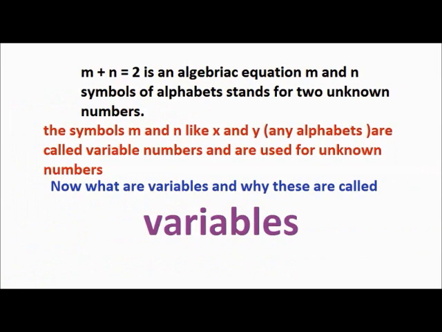So now take m plus n is equal to 2, an algebraic equation. The symbols m and n are alphabets that stand for two unknown numbers. The symbols m and n, like x and y, any alphabets, are called variable numbers and are used for unknown numbers. Now what are variables and why are these called variables? So m plus n is equal to 2. Now we give values for symbols m and n and write all the possible equations.